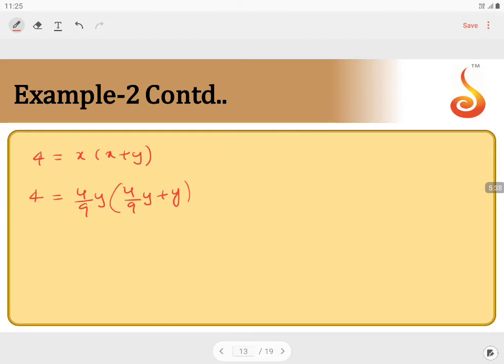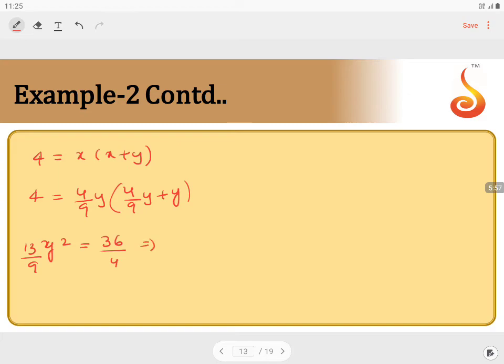Solving this equation, we get y square is equal to 13 by 9 y square, which equals 36 by 4.